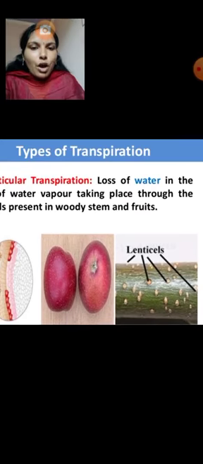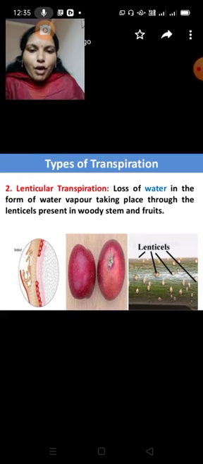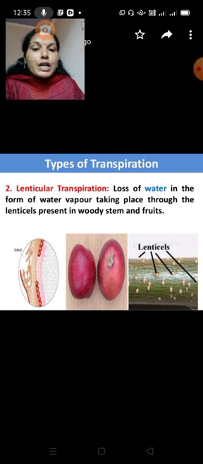So loss of water in the form of water vapor takes place through the lenticels present in woody stem and fruits also. So where will lenticels be? Lenticels will be present on bark and twigs and either woody stem or fruits also. Through these lenticels the water is vaporizing.